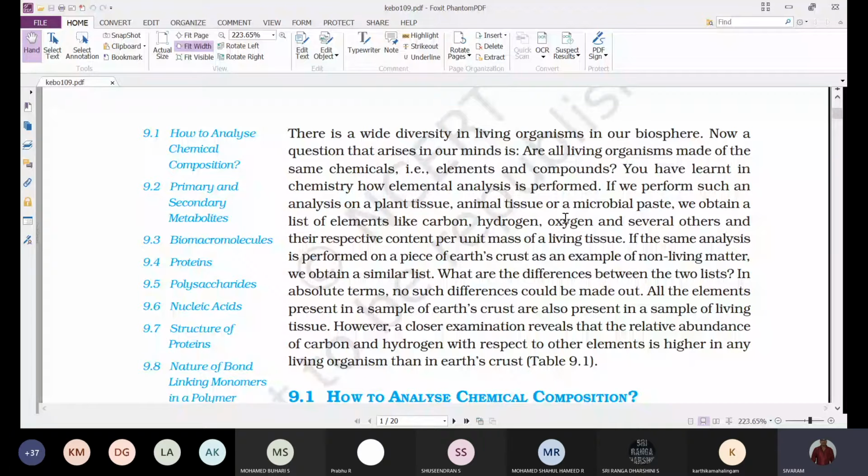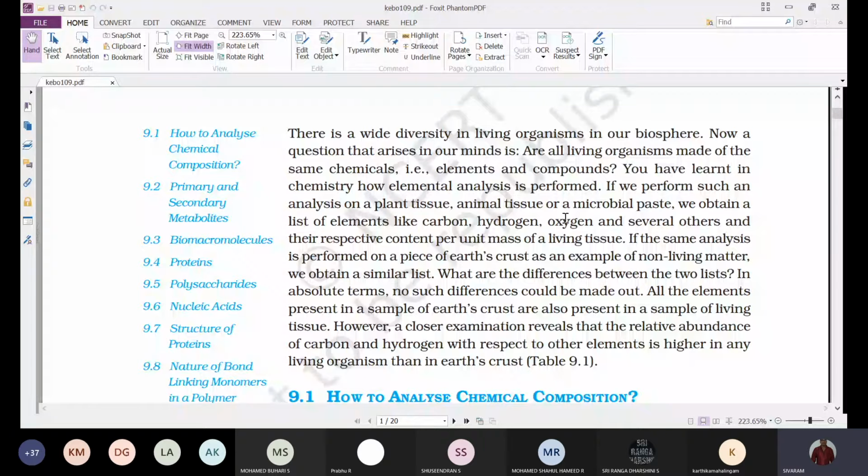And we can understand the chemical composition of that organism. If the same analysis is performed on a piece of Earth's crust, as an example of non-living matter, that is, a small amount of soil from the earth, and you analyze the chemical composition, we'll find similar chemical substances within the soil also.